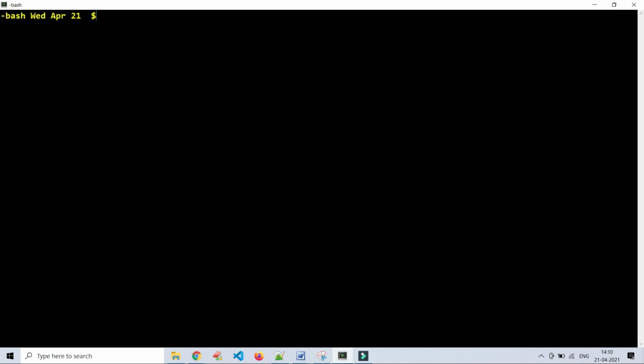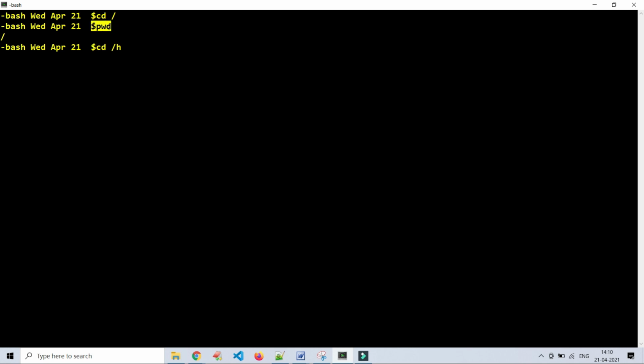Let's clear this, and we want to see the root directory. As I said, the root directory in Unix or Linux is denoted by the /. We are in the root directory, see here. If you want to go to the home directory, don't worry, I will explain all these commands in coming sessions. I will cover the required commands for this session. I will give you a brief intro on each command that I am working with here, but an in-depth explanation of particular commands will come in further sessions.